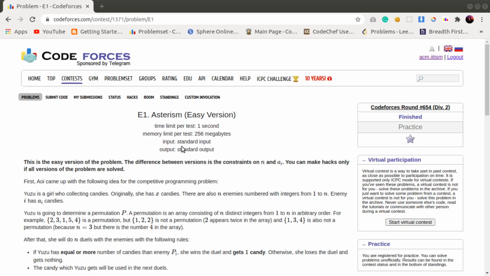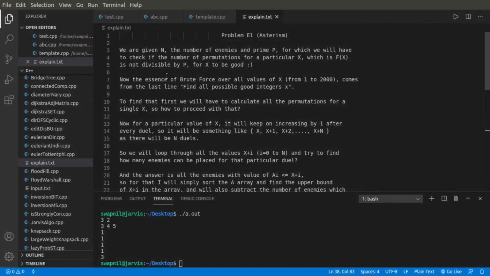I'll get started with the explanation. Okay, so here we are given n from the user, which is the number of enemies, and the prime p, for which we will have to check if the number of permutations for a particular x, which is f(x), I explained earlier what f(x) is, is not divisible by p. For x to be good, f(x) must not be divisible by p.